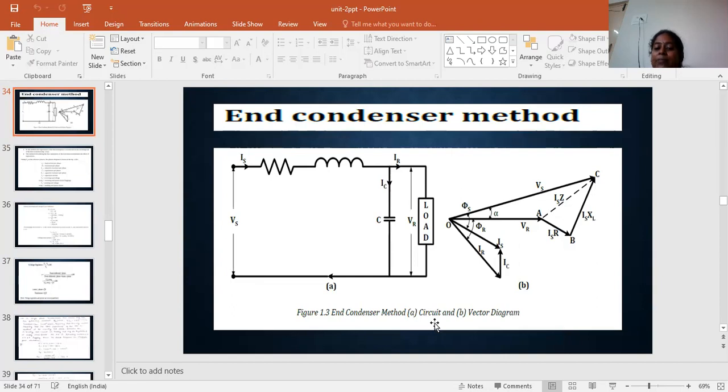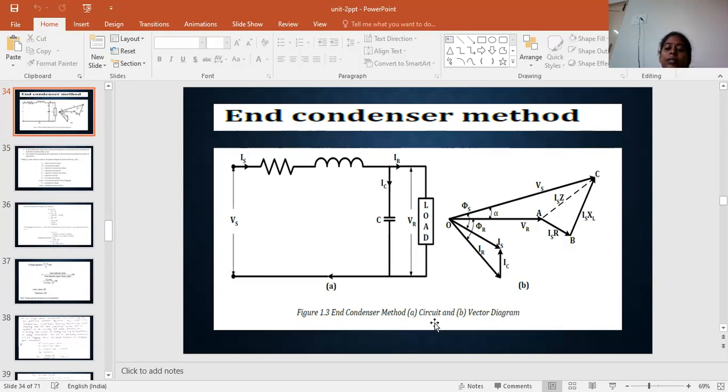In the end condenser method, the capacitor is connected across the load side. Okay, at the ending of the load side, we can calculate that type of circuit. Okay, in that RLC circuit, we know the RLC circuits.